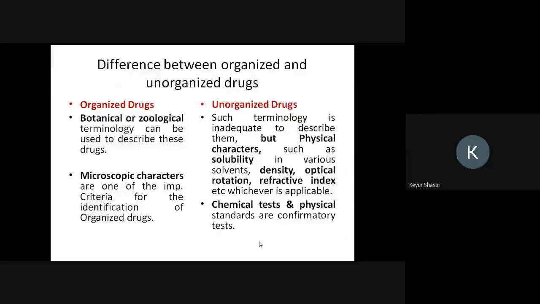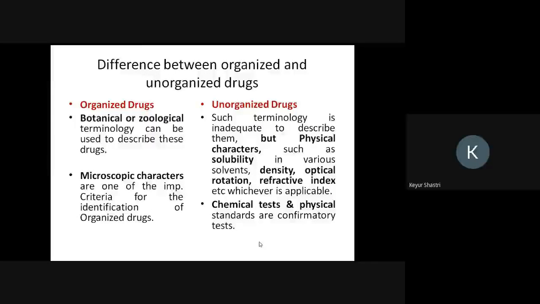In case of organized drugs, botanical or zoological terminology can be used to describe these drugs. Whereas in case of unorganized drugs, such terminology is inadequate to describe them. But there are some physical characteristics which are applicable to unorganized drugs, for example physical constants like solubility in various solvents, such as water, alcohol, chloroform, carbon disulfide. Then density, optical rotation, refractive index, whichever is applicable. It depends upon the nature of the unorganized drug which specific physical constants will be applicable.